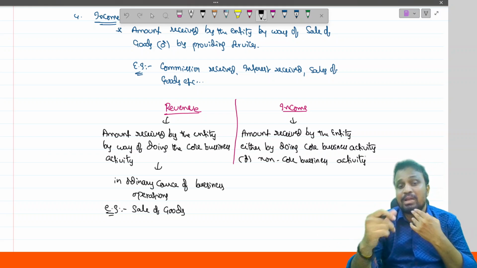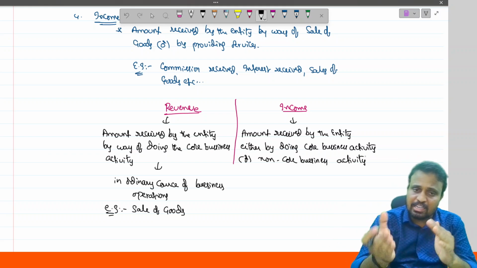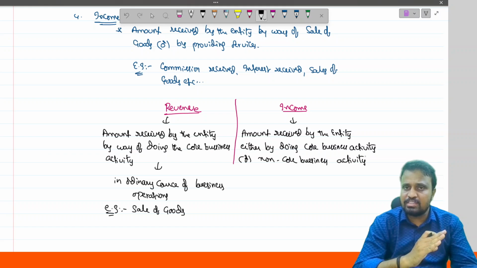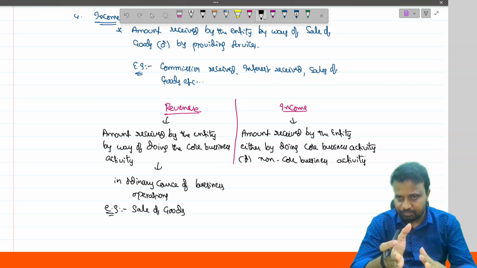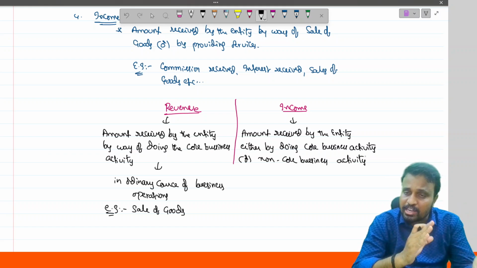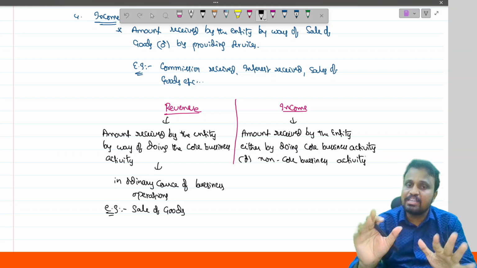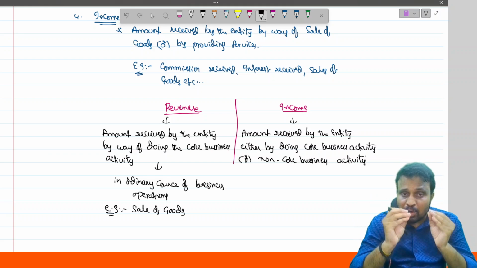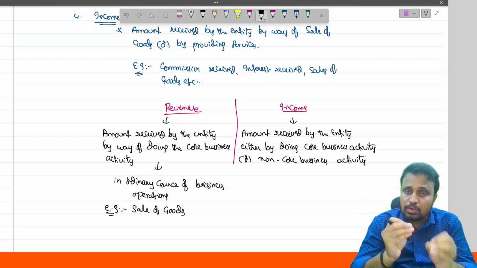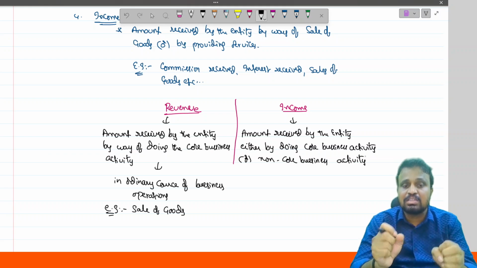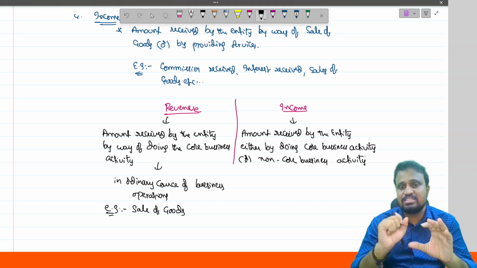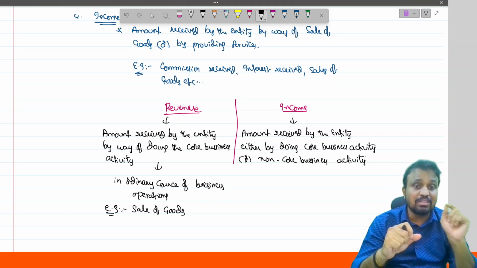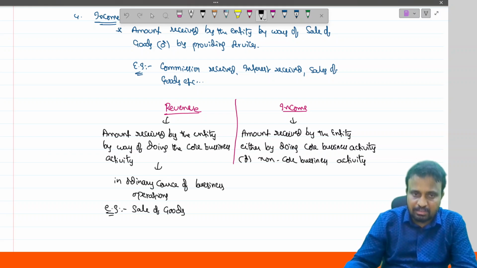So any amount received by the entity, either it is relating to the operations of the business or not, either it happened in the ordinary course of business operations or not, that is said to be income. But amount received by way of doing the core business activity, nothing but in the ordinary course of business operations, is said to be revenue.